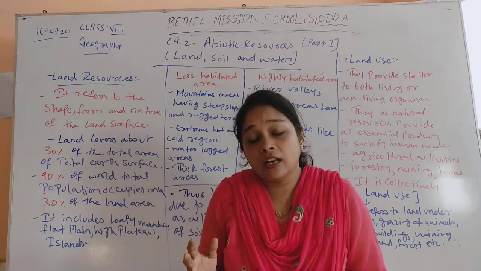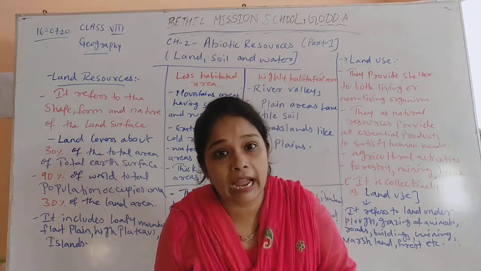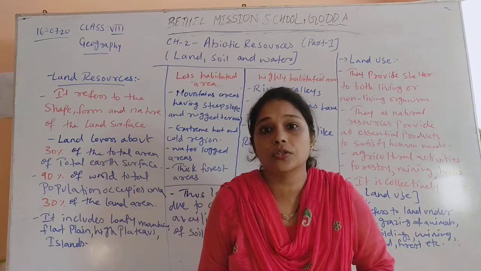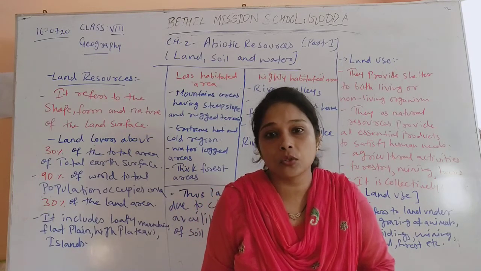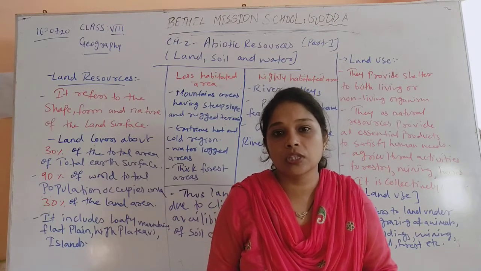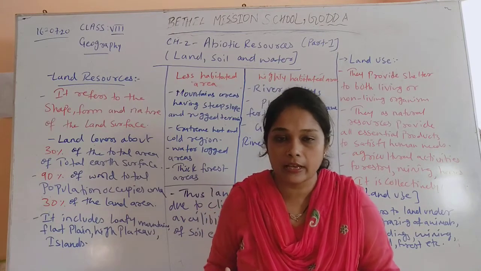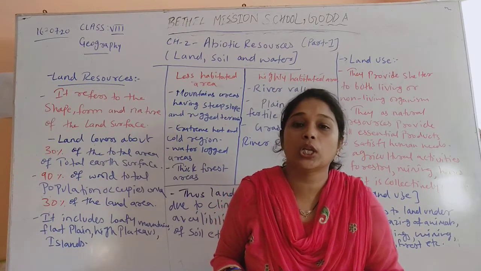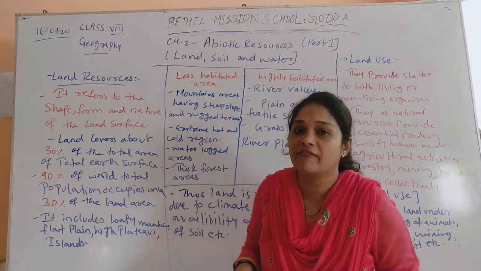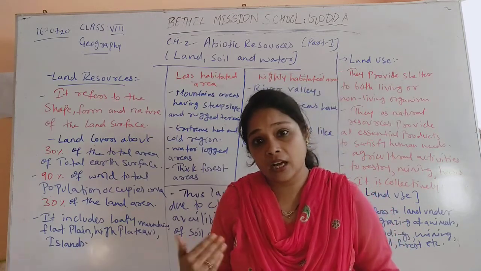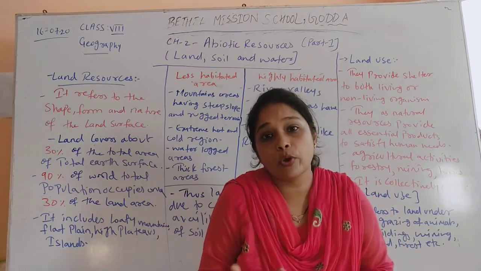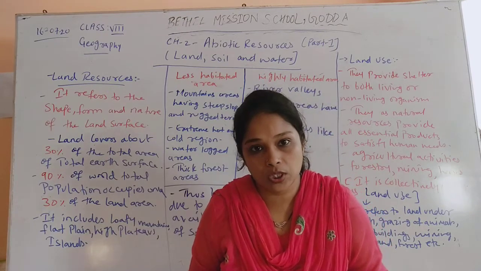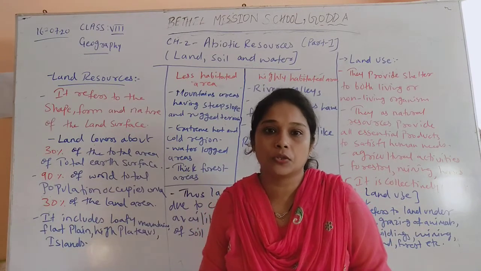Then in our first chapter we have also seen that we have two types of resources, that is natural resources and man-made resources. Under natural resources we have many categories. On the basis of origin we have biotic and abiotic resources. Then on the basis of development we have developed and underdeveloped resources. Then we have renewable and non-renewable resources. Then potential and actual resources. So we have learned about all these resources.